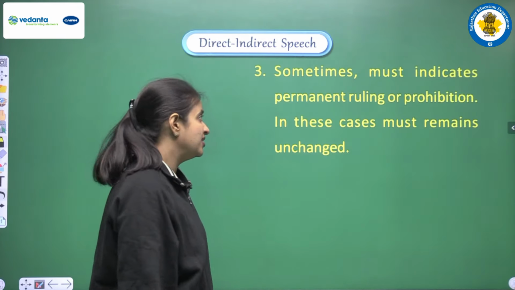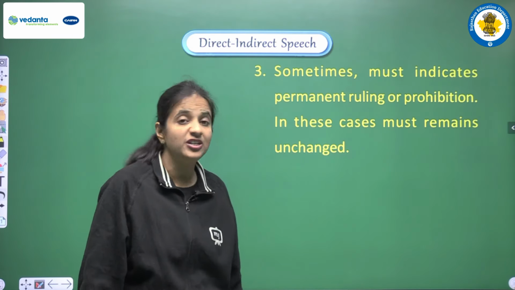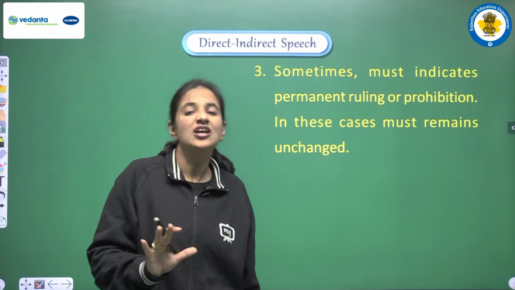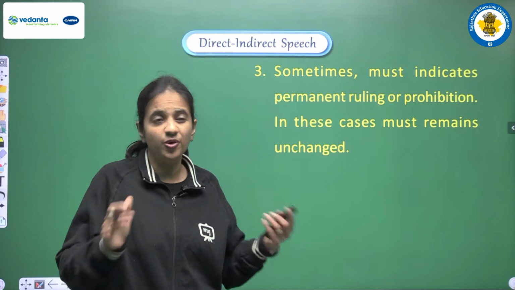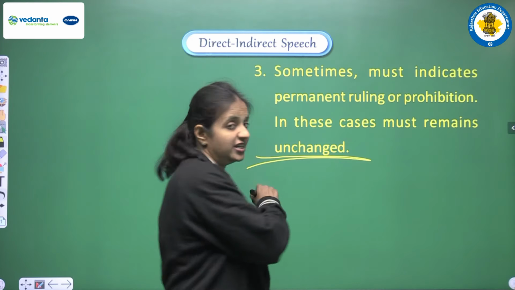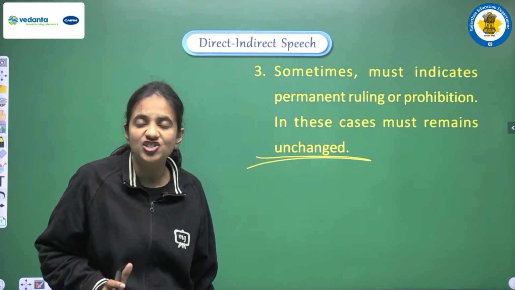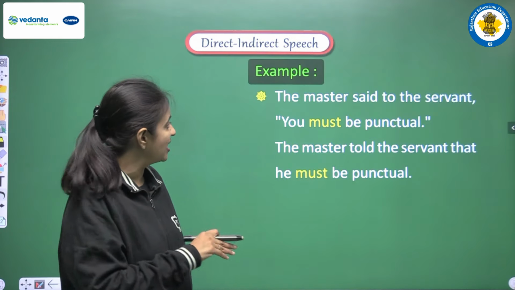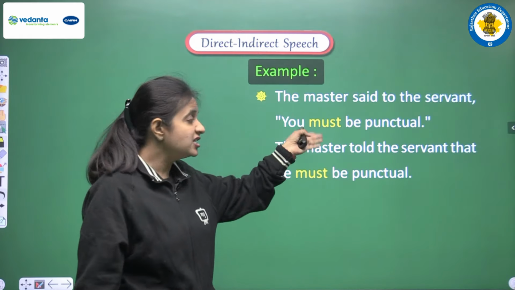Next rule, sometimes must indicates permanent ruling or prohibition. So this is the third use, or we can say third meaning of must, when it is used to show prohibition. So in such cases must remains unchanged. If we are having this kind of meaning, then we don't do any change in must. So let's see the example of this rule. The master said to the servant, you must be punctual.